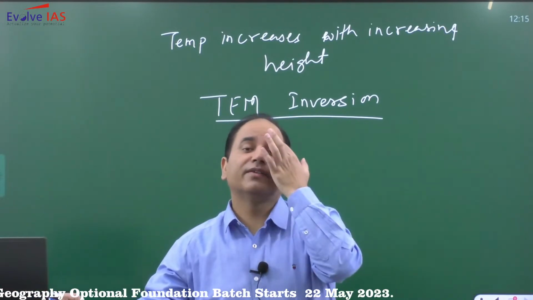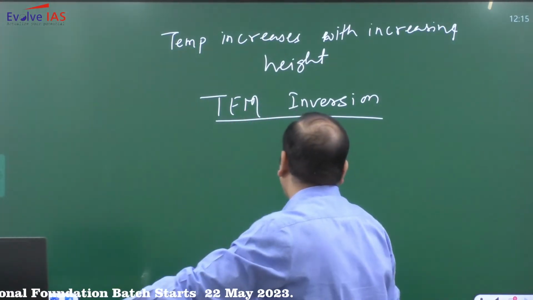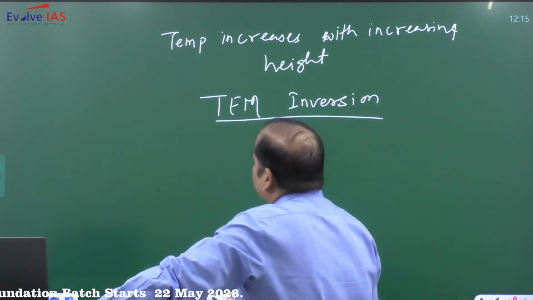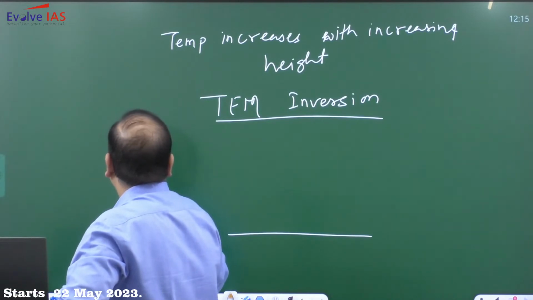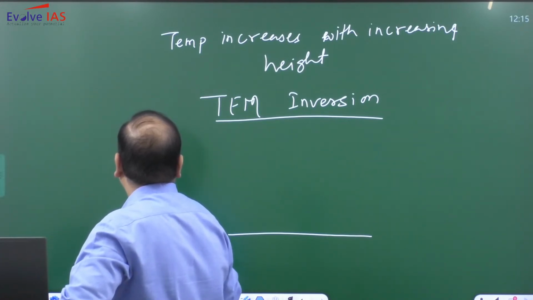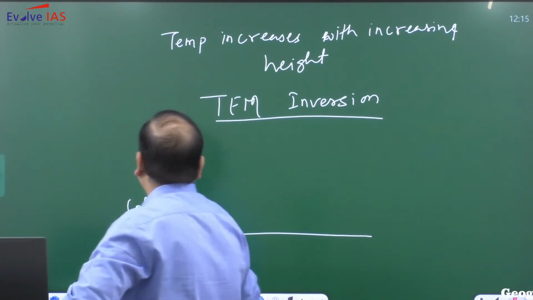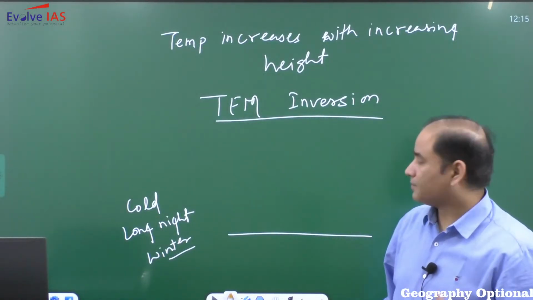So there are different methods of temperature inversion. In the simplest method, temperature inversion is very much prevalent in cold, long winter nights. So on a cold and long winter night, there will be more chances of temperature inversion.